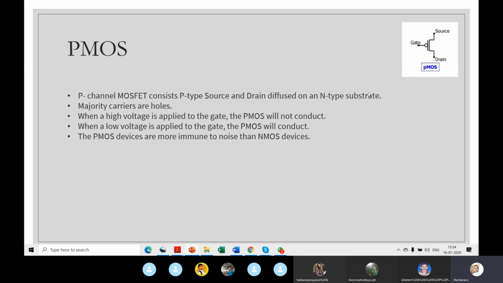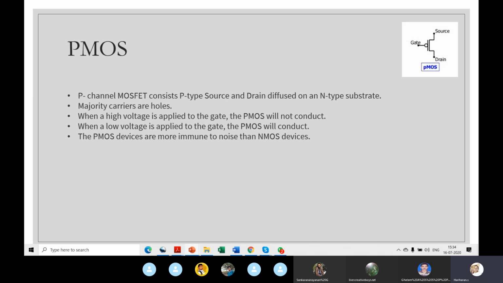If you look at the PMOS, the only difference is the small circle in front of the gate, right? So that's PMOS. The channel is p-type, and the source and drain are diffused with the n-type substrate. Majority carriers are holes here.